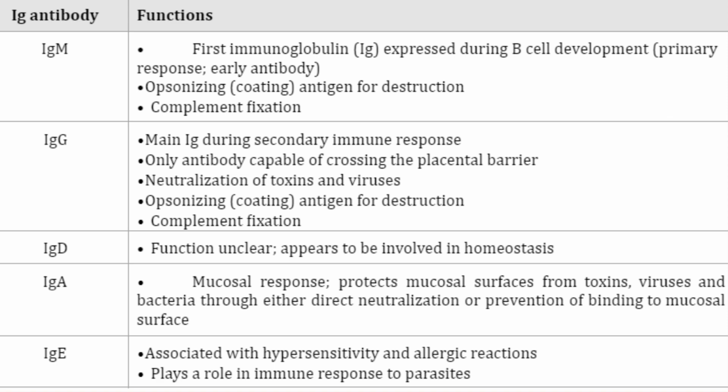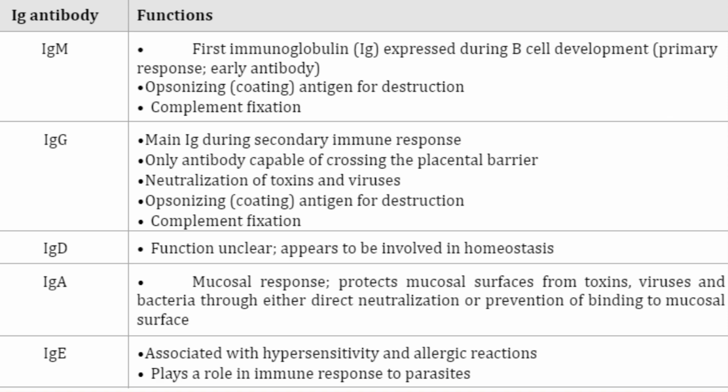Followed by the IgG or immunoglobulin G. So it says in here that it neutralizes pathogens such as viruses and bacteria by binding to key pathogen surface proteins and preventing interaction of the pathogen with host cell. Third is the IgD, which appears to enhance the mucosal homeostasis and immune surveillance.